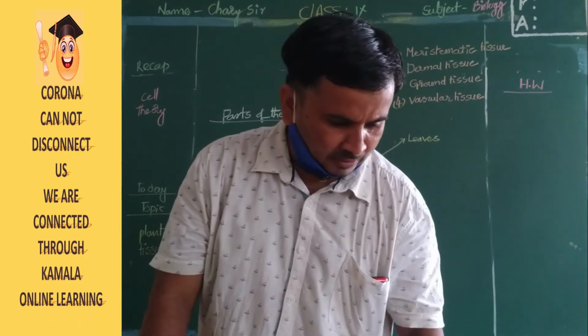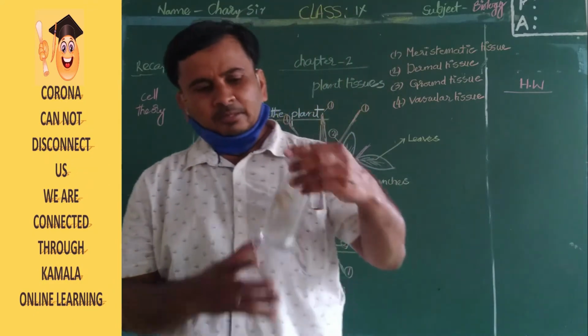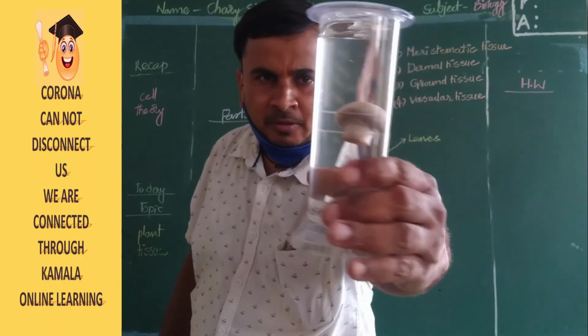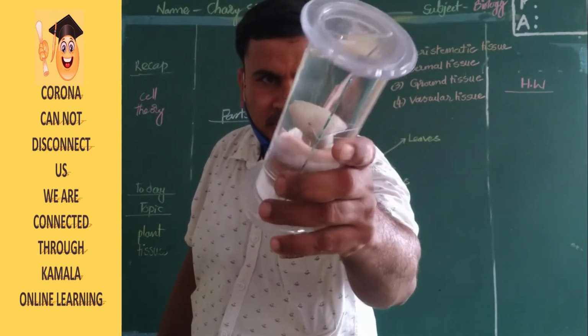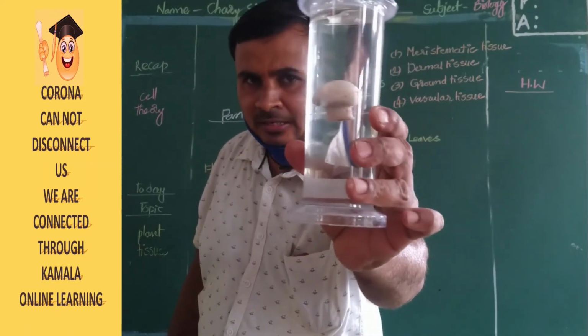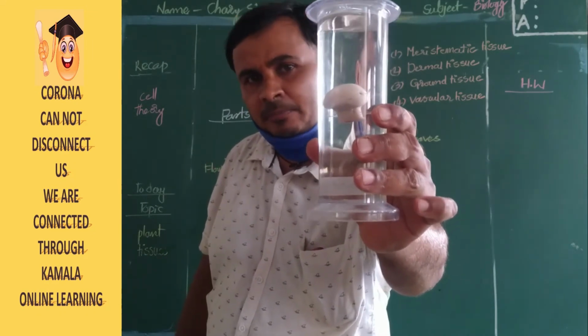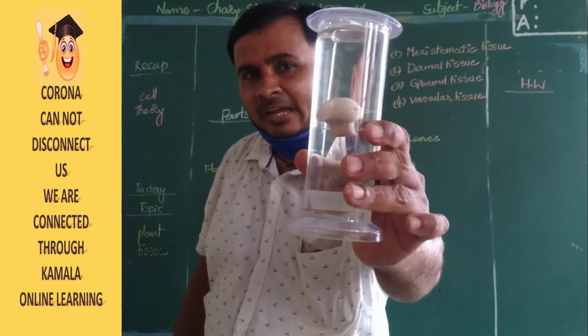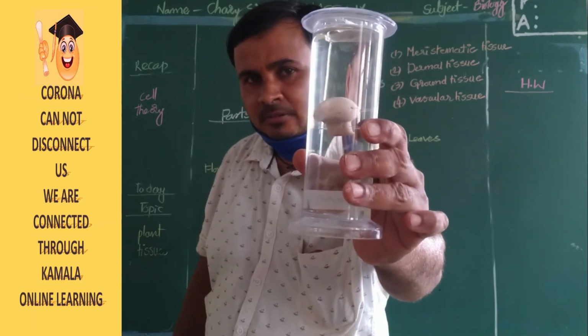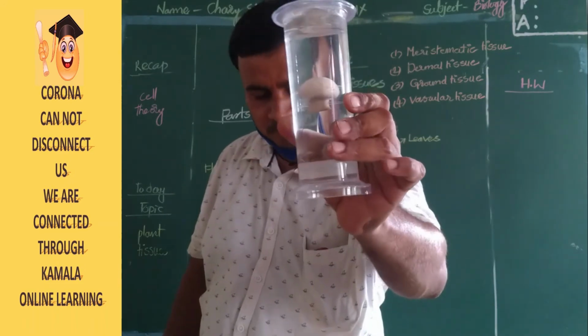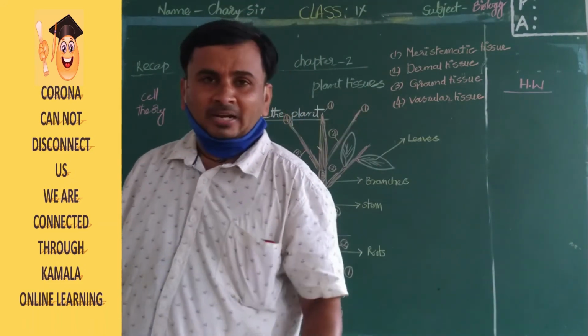Okay. Next, you can see another one, this is the mushroom actually. Only some of the specimens are mushrooms. A mushroom is a fungus, actually, a plant. It is not a green color. Fungus is also a plant, but it is saprophytic in nature. It will depend on other plants or animals, dead plants and animals. Clear, children? It's clear. Okay, these are the two plant examples.